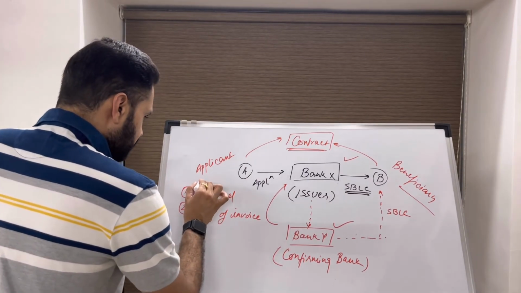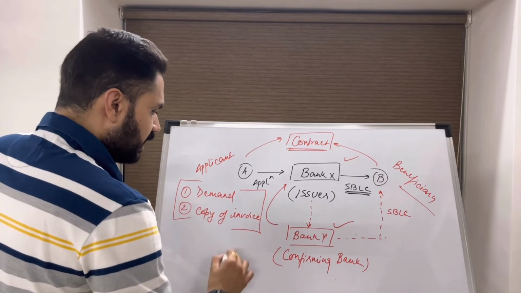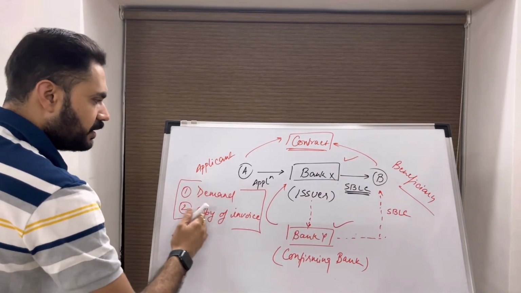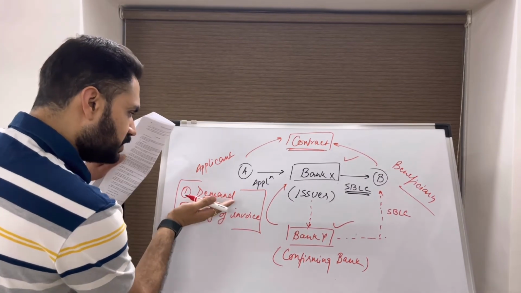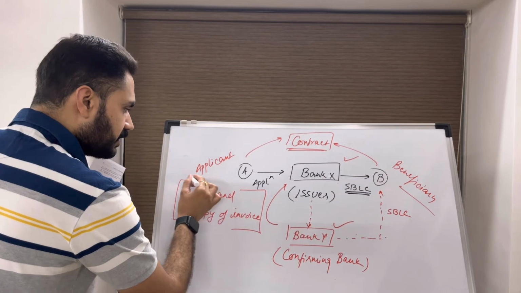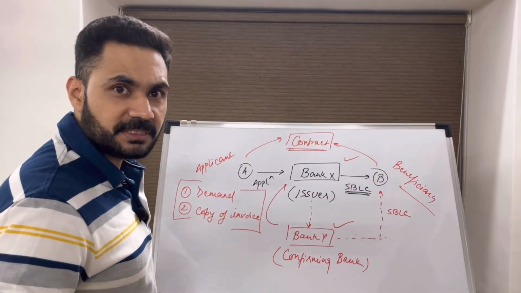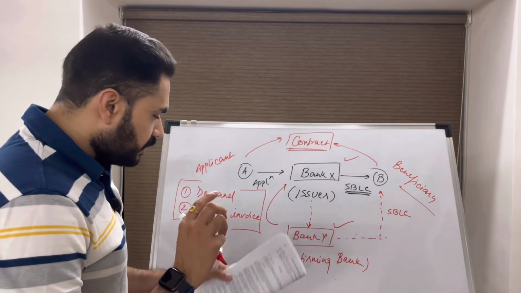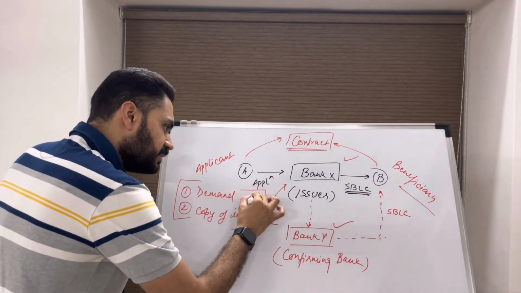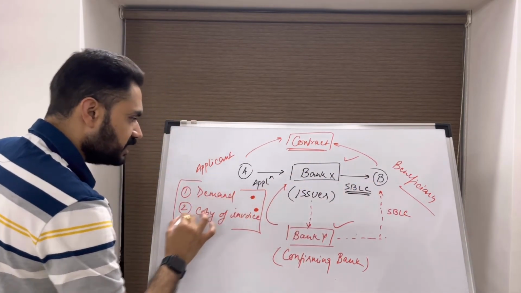So if these two documents are collectively presented under the SBLC, it will form a demand, because these two, when presented together under the SBLC, will comprise a complying presentation. Next is document. Document can mean presentation of any of the documents which are called for under the SBLC.